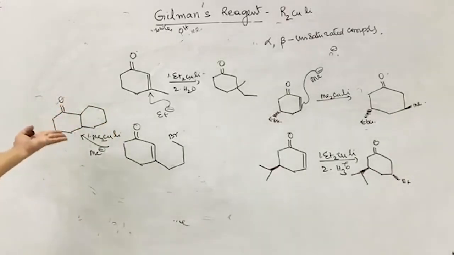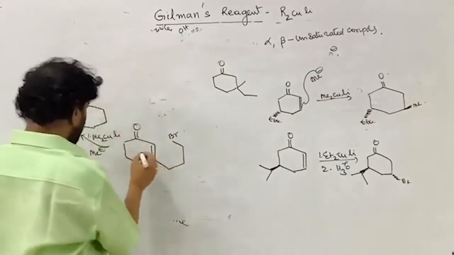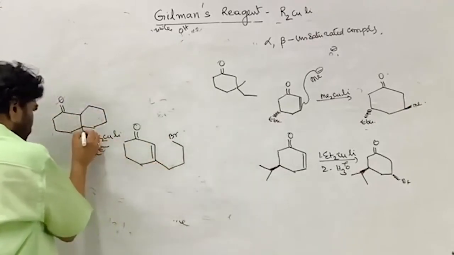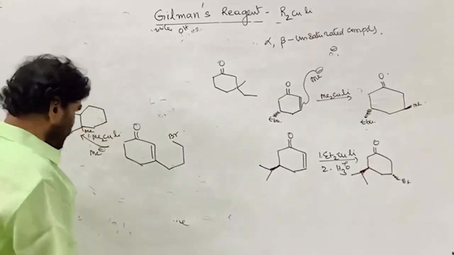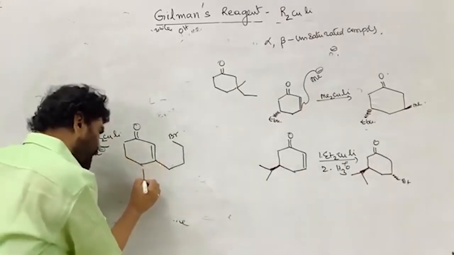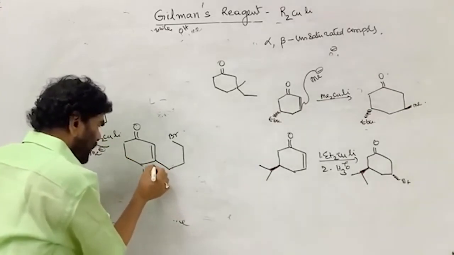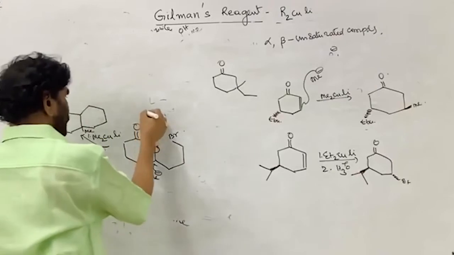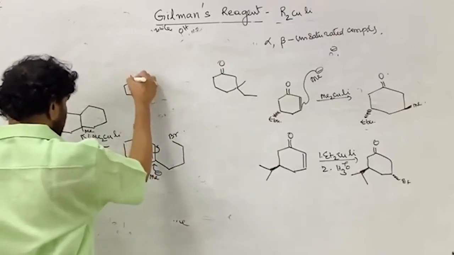Why? What happened? Why is a second ring formed? See here, first what happens? The methyl group comes and attacks. This is the methyl carbanion coming and attacking here. This is going here. Now what happens? You see, the carbanion is formed.